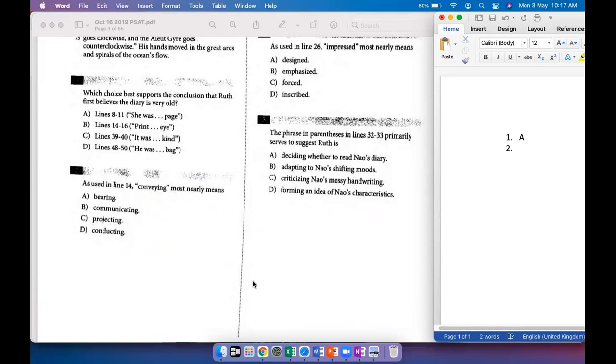Bearing, to bear information, is to have information, right? And that's not what the sentence is saying. It's trying to say that print conveys information in an impersonal manner. So A is out. Projecting has a number of meanings, but one of them is like, don't project your emotions on me, which is to say that I don't believe or think the way you do. That's not the context of what we are looking at, it's not supported here. And you can't conduct information, right? Information does not go with conduct. So B is a good answer.